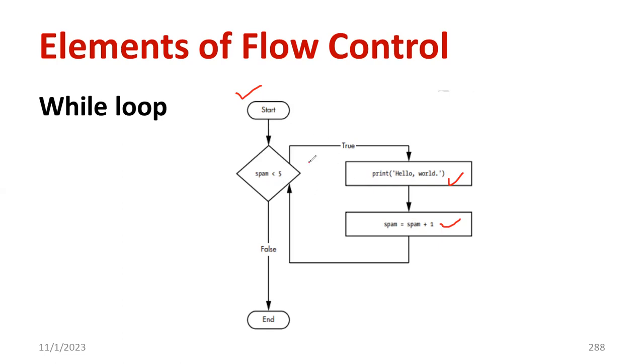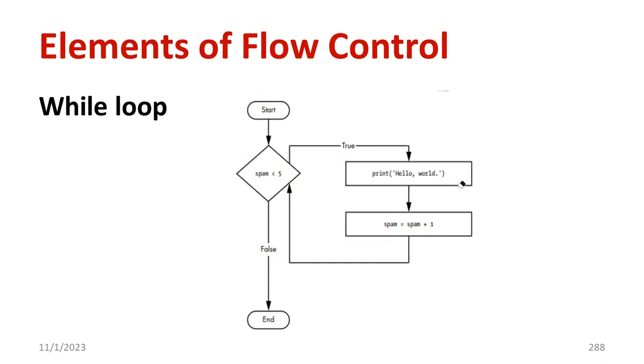So there is a closed path. You can see the closed path. Once it crosses this limit, the condition becomes wrong or false, and it will exit. Otherwise, what will happen? The program will keep on executing inside the loop. But you defined already one range, so there are no issues. It will go spam plus 1, spam plus 2, like that up to 5. So less than 5. Here less than is an operator. Yes, you already studied about the operator. That is the basic functioning of the while loop.